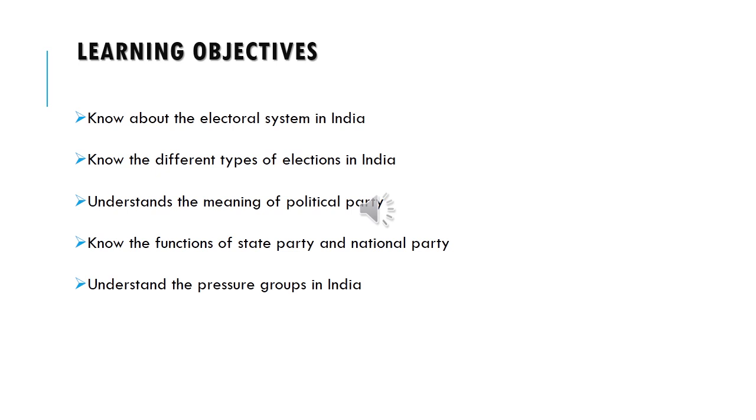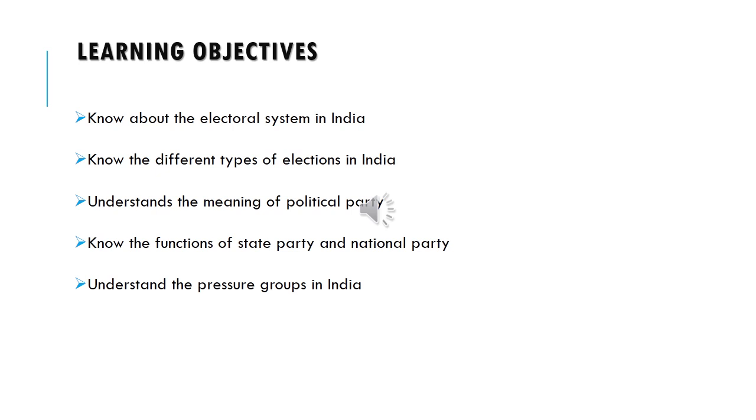First, to know about the electoral system in India, the type of election, and how elections are conducted in India. Then second, know the different types of election in India. In India, there are different types of election contested, that is direct and indirect. What is the difference? Then what are the merits and demerits?